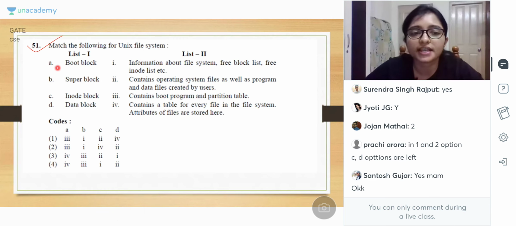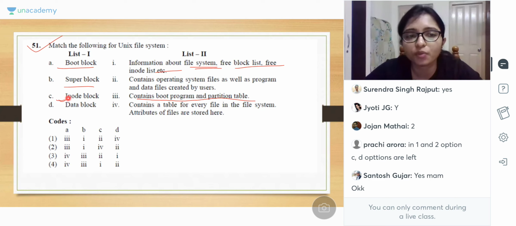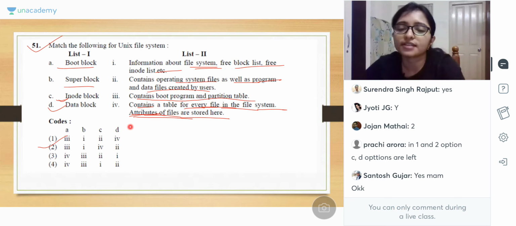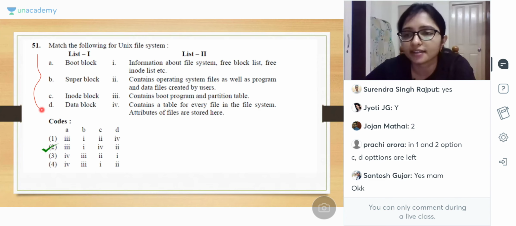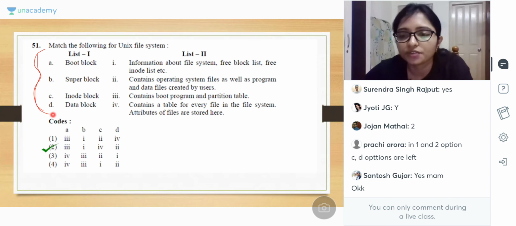So clear, right? Easily you can solve it. The boot sector contains the boot program and the partition table. Now the super block contains the information about the file system, the free list or inode list, right? And now what does the inode block contain? It contains the table; every file in the file system, the attributes of the file are stored in the inode. And the data block contains the operating system files, programs, all the data, right? That's why 2 is the correct answer. No confusion, I think, because we have already discussed what this is.